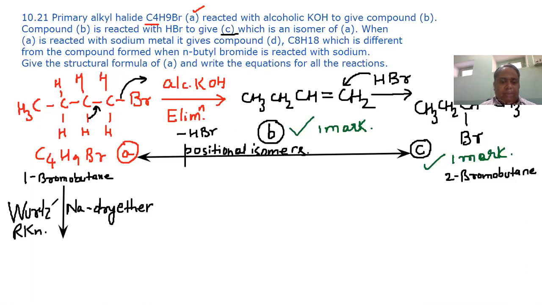In Wurtz reaction, what happens? 2 NaBr comes out, and these two molecules join. So it will form C4 and C4 will become C8, and H9 and H9 will become H18.